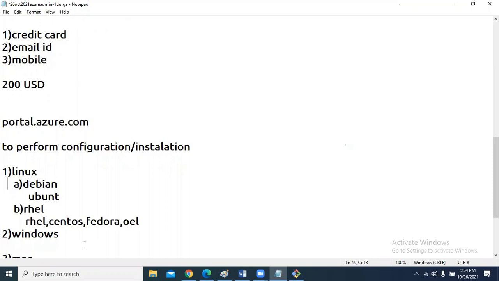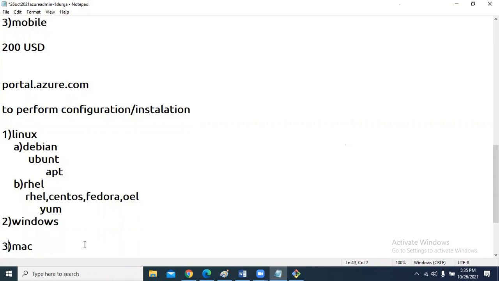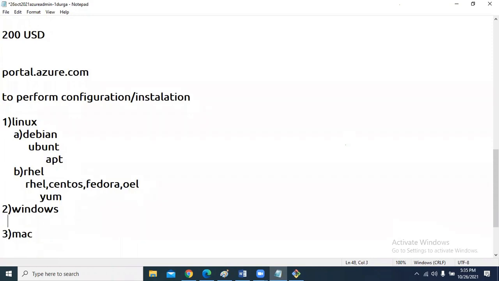And in the Debian group, if you want to install software, we are going to use the apt package management tool to install and uninstall software. Whereas in RHEL, we are going to use a tool called yum, a package management tool for installing, uninstalling, and removing software. In Windows, we are going to use Chocolatey, and in Mac, we are going to use Homebrew.